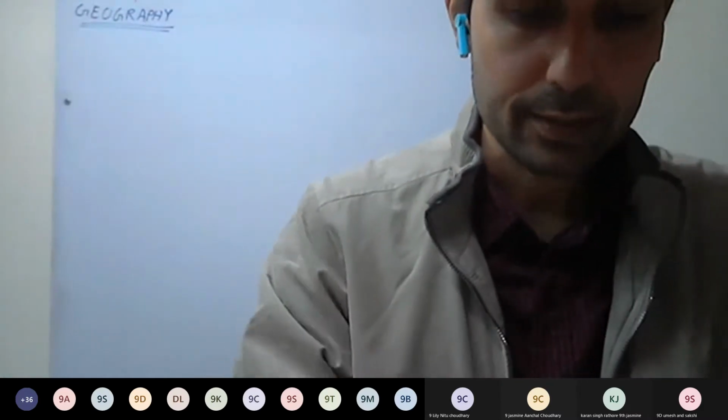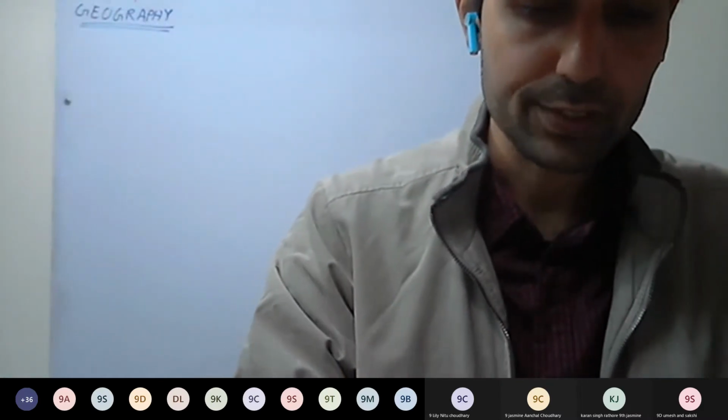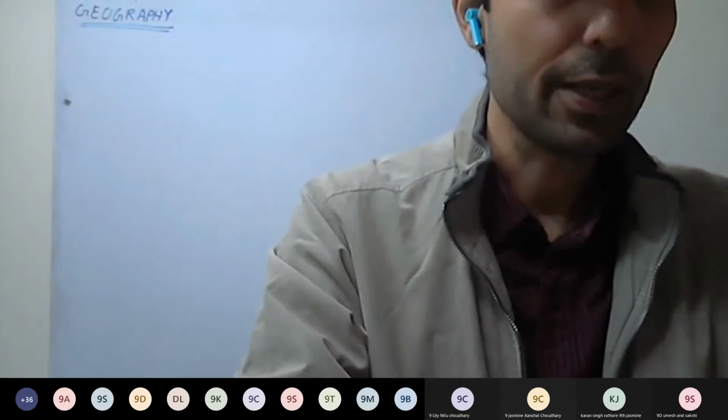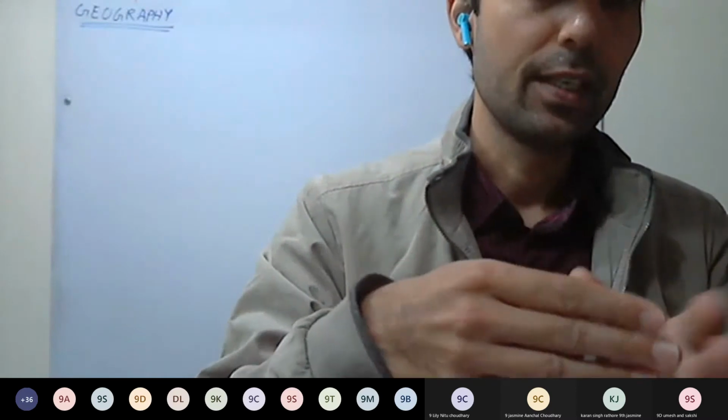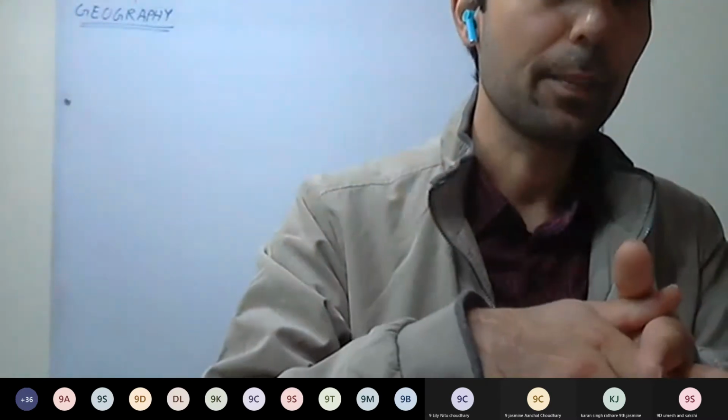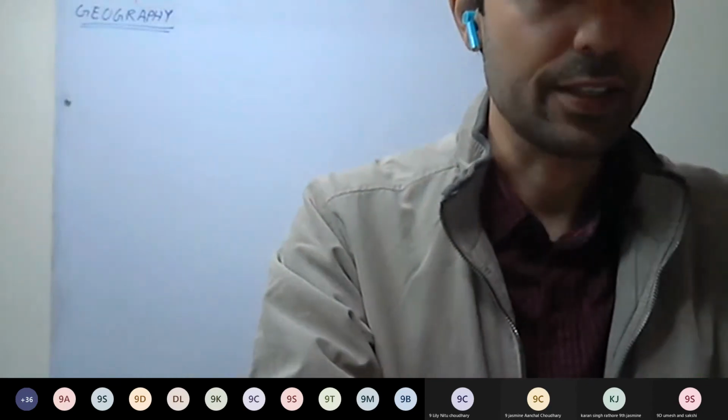So cyclonic rainfall is common in the belt of westerlies because it has low pressure, and it occurs when two different air masses meet. Because in those regions only two different air masses are meeting. In the temperate regions, two different air masses are meeting. Therefore, we are having cyclonic rainfall.